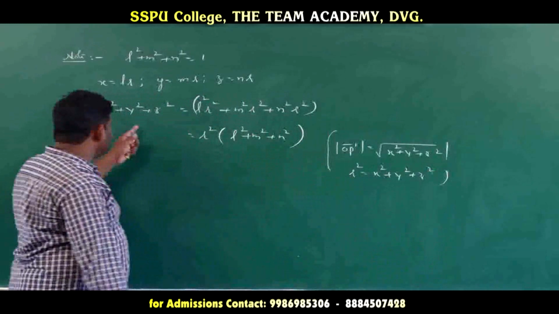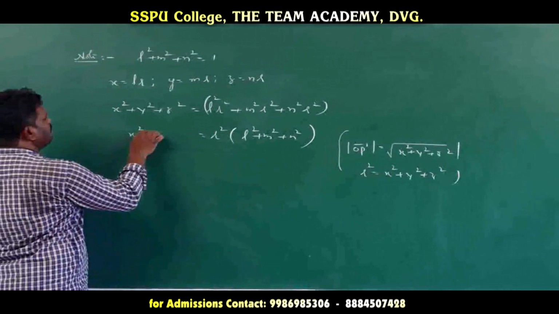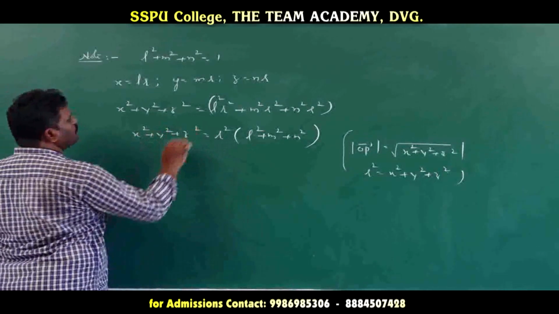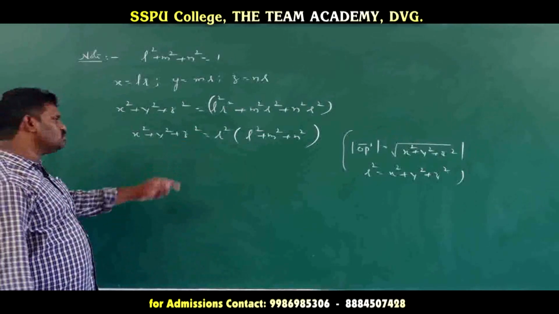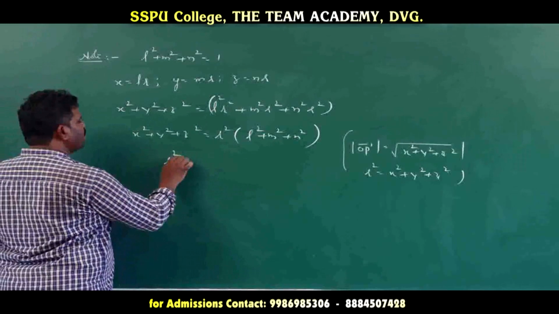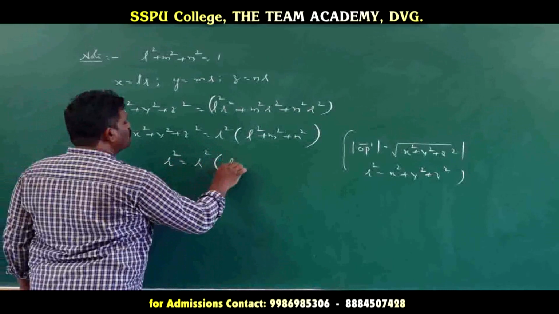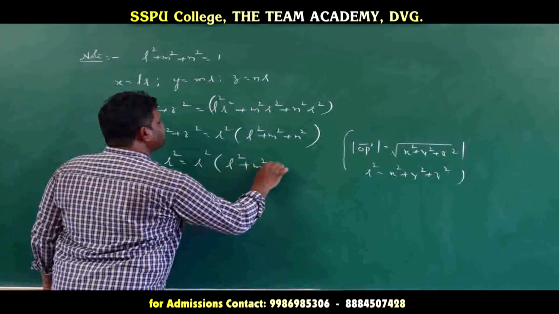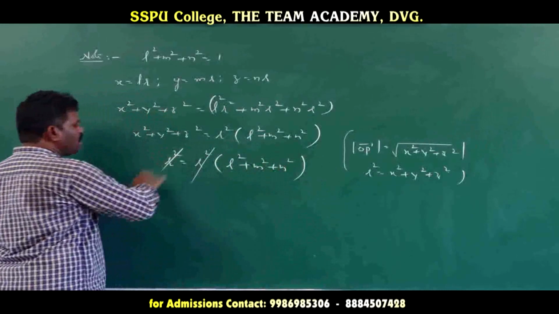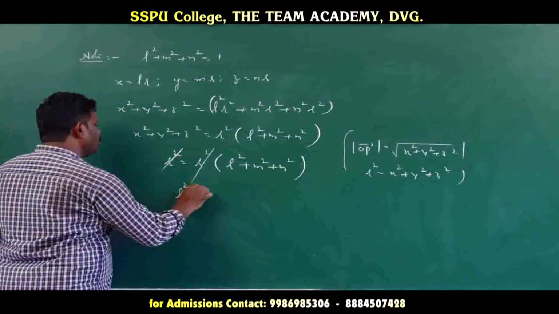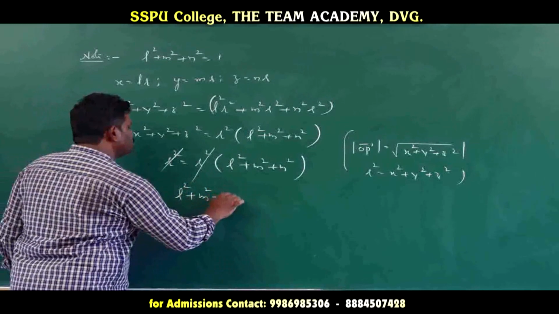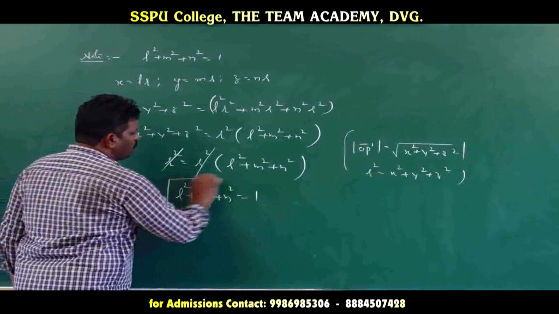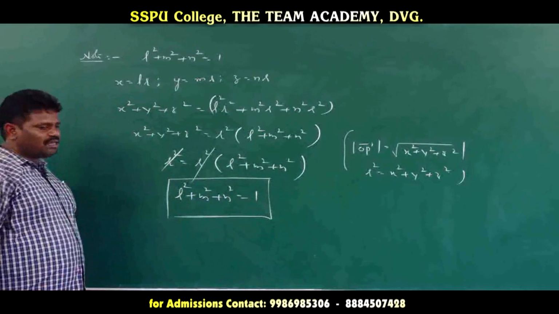Now if you replace x square plus y square plus z square with R square, then R square is equal to R square into L square plus M square plus N square. R square cancels. Finally, what we prove here is that L square plus M square plus N square is equal to 1. So this is one result.